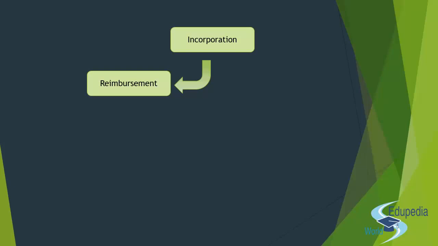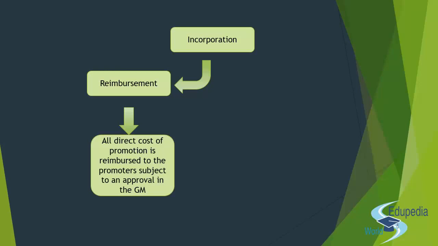So the direct expenditures of these promoters have to be reimbursed by the company once it comes into existence, and that will be done only after the approval in the first general meeting that they will be holding, right? So all the direct pre-incorporation expenses of the promoters will be reimbursed on approval in the general meeting.